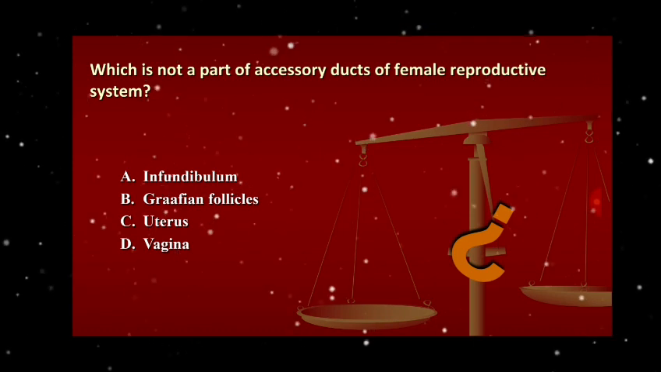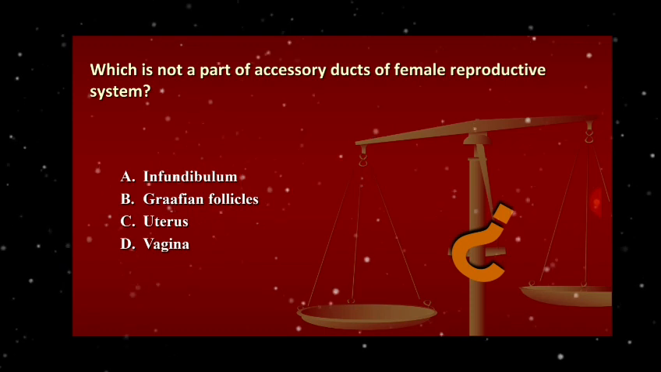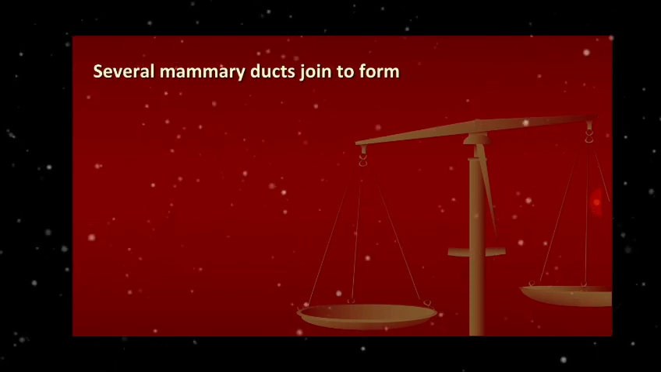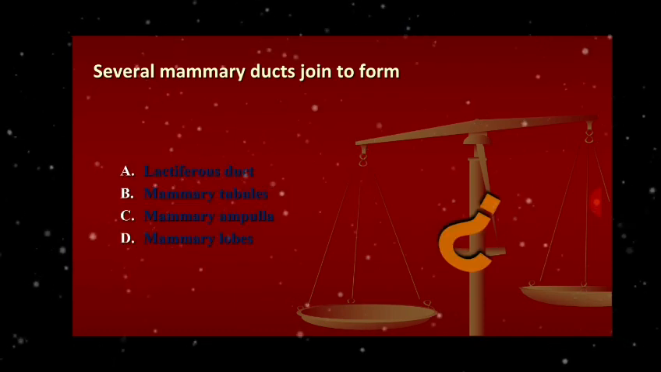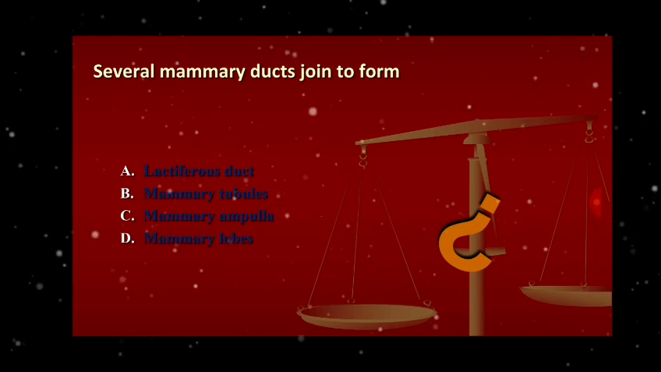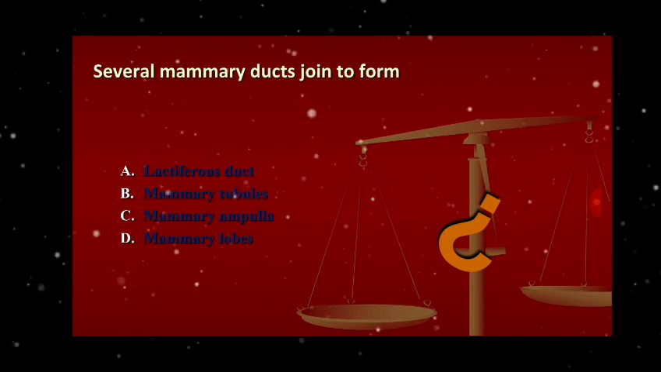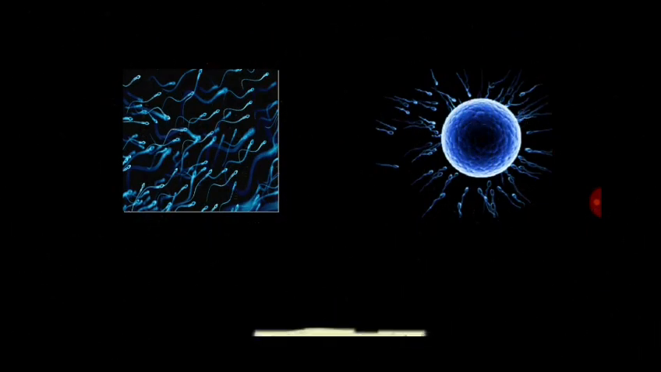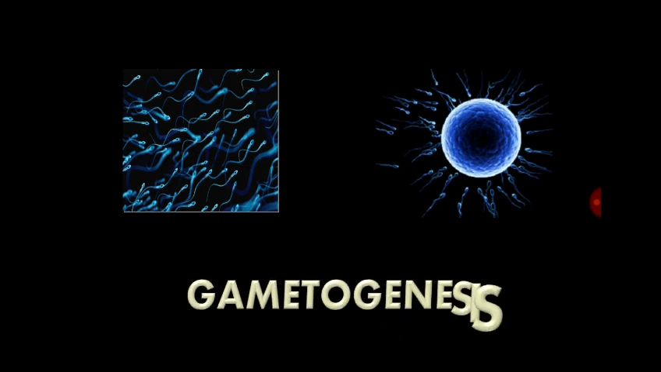Which is not a part of accessory duct of female reproductive system? Infundibulum, Graafian follicle, uterus, and vagina. Several mammary ducts join to form lactiferous duct, mammary tubule, mammary ampulla, mammary lobes. And here this becomes over, and next class will start gametogenesis.